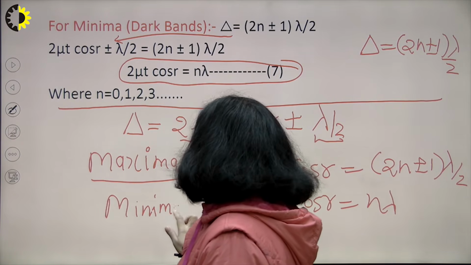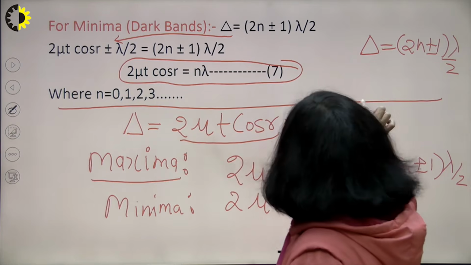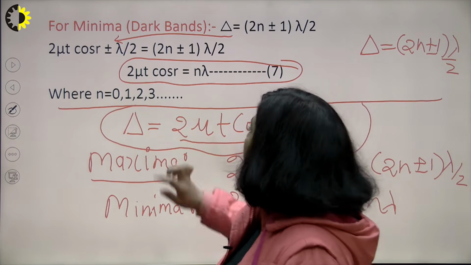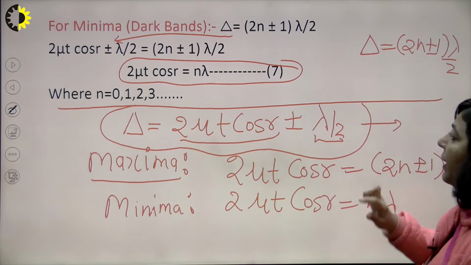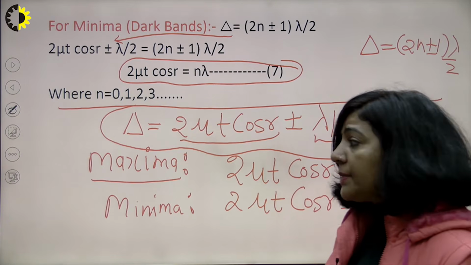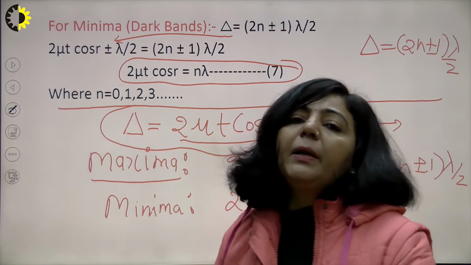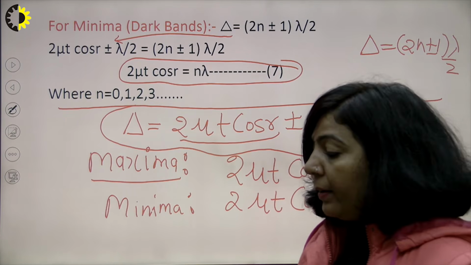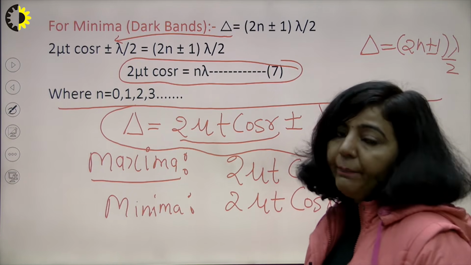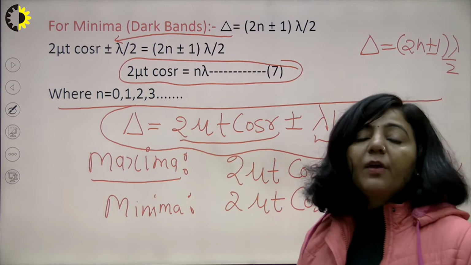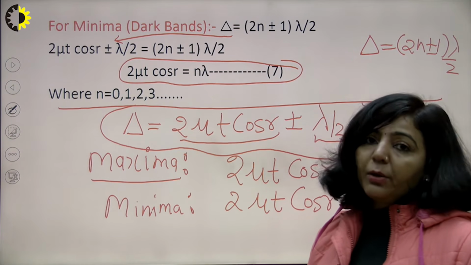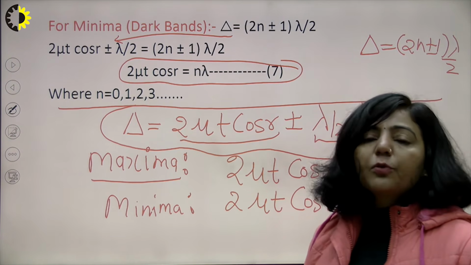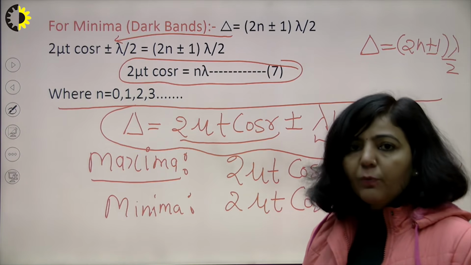And one more point I would like to highlight here. Just see this expression, delta is equal to 2 mu t cos r plus minus lambda by 2. If you have an excessively thin film, its thickness is very small with respect to the wavelength of light which we are using, suppose with respect to the wavelength of visible light.